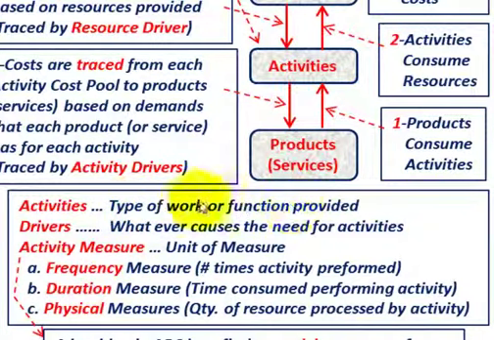In ABC costing, we focus on the activities, the drivers, whatever is driving those activities, either as a resource driver or an activity driver, and then our activity measure: a frequency measure, times the activity is performed, or a duration measure. You can have any one of these, or any combination, depending on the activity you're looking at. Okay, and also the physical measures.